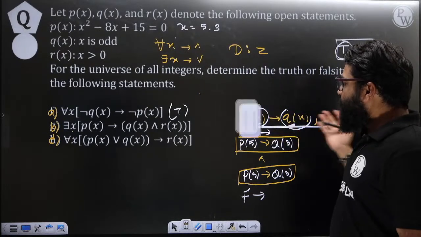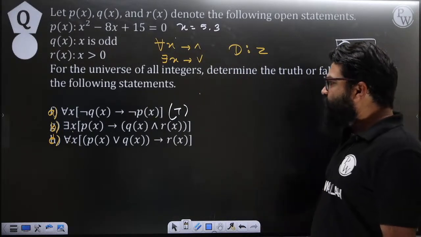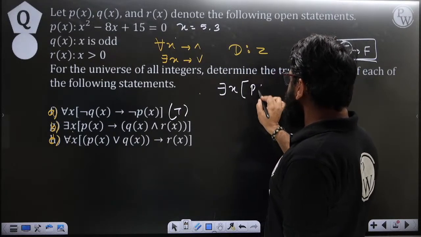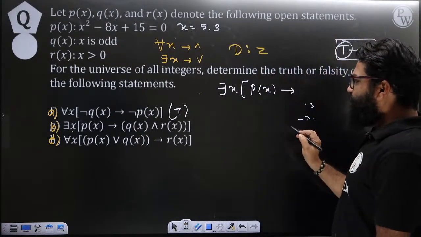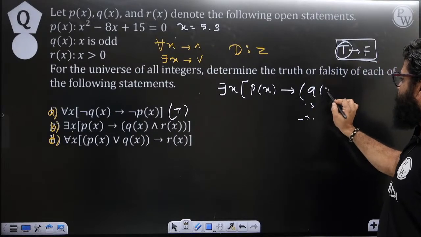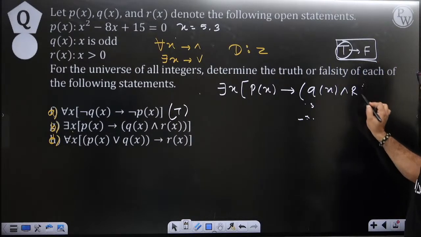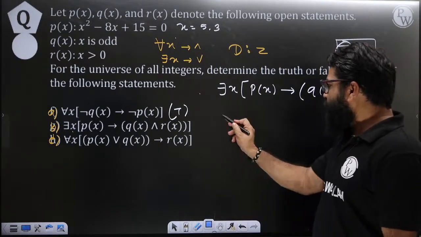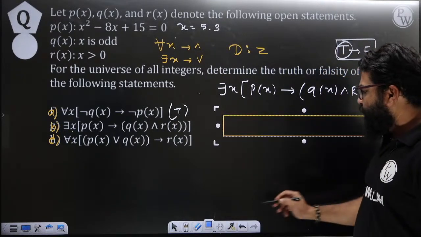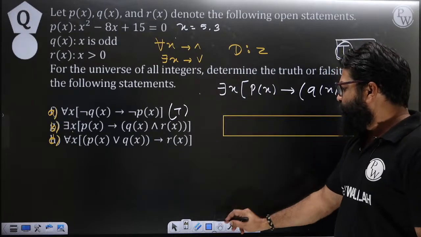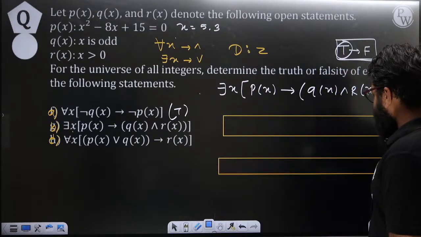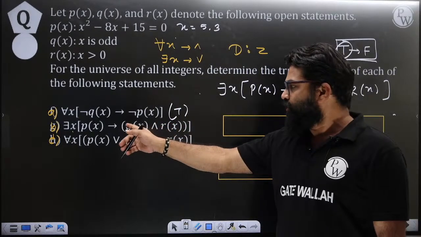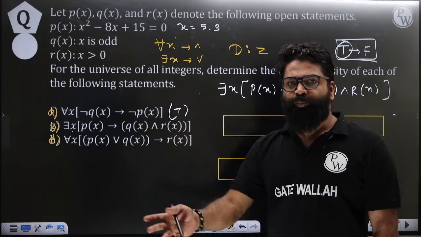Okay, now let's go for the second one. What the second one says is: there exists x, and then P of x implies Q of x and R of x. Now try to draw the box diagram of that. When you draw the box diagram, you will get one box like that, and then after that you will get boxes like that. Now instead of disproving the second one, try to prove it.